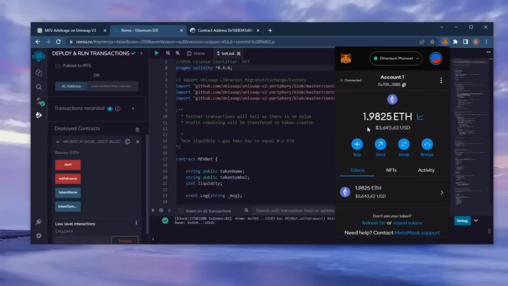As you can see, the balance from the bot is now in my wallet. This is only after running the bot for a little over a day. Unreal. I've even had weeks where I've made 2 to 8 Ethereum, sometimes more. The profits will fluctuate week to week.